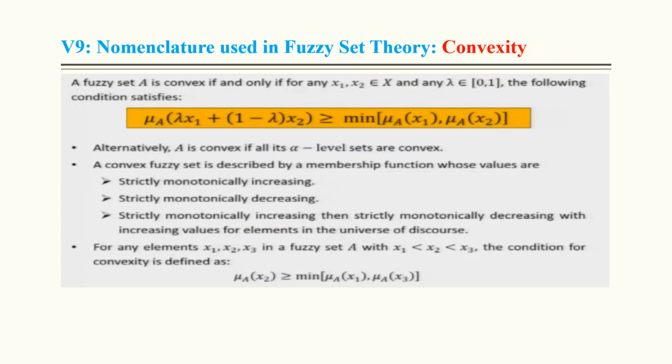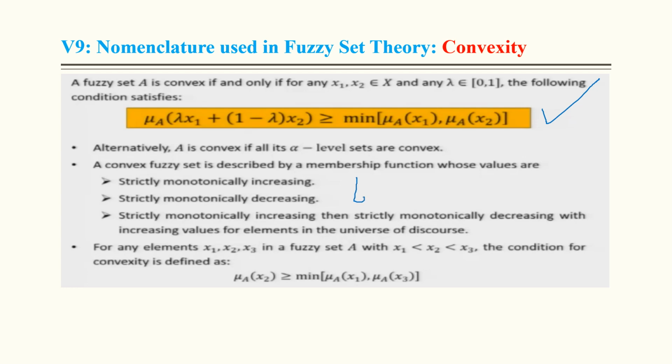Convexity. This is very important. A fuzzy set A is convex if and only if this condition is satisfied: mu A of lambda x1 plus 1 minus lambda x2 must be greater than or equal to the minimum of mu A x1 and mu A x2. Alternatively, A is convex if all its alpha level sets are convex.